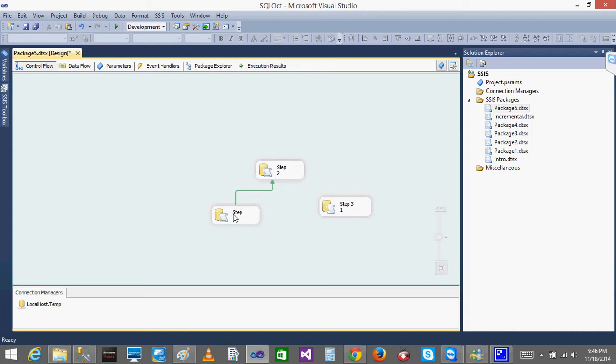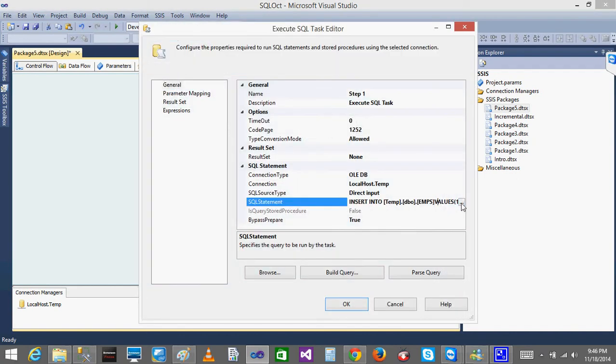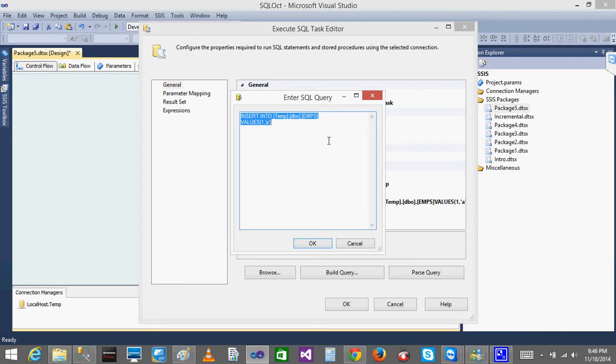So now let's see another scenario. I'm having two tasks here. I'll click on task one and remove this insert. I'll write a wait delay. Wait delay means it will wait for 5 seconds, so I'll give 0 0 0 0, and I'm making this one wait for 5 seconds.